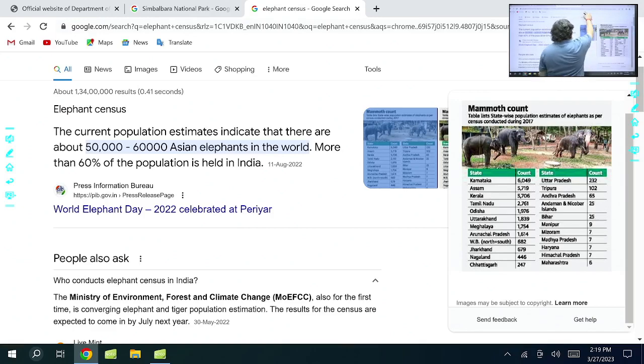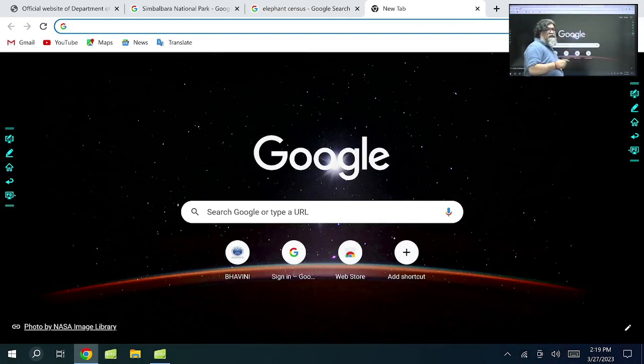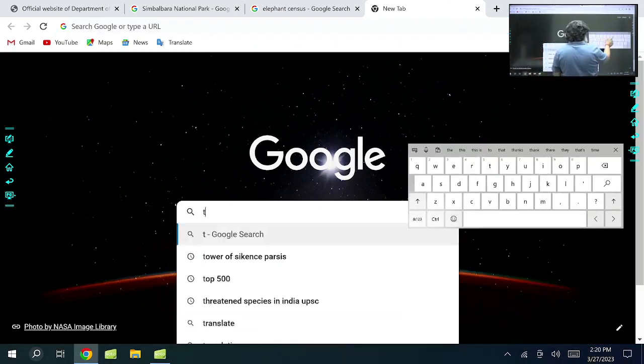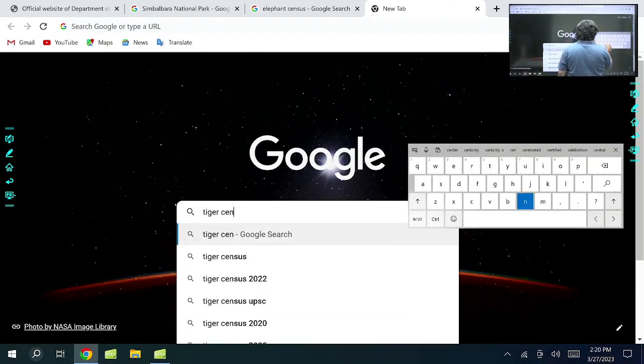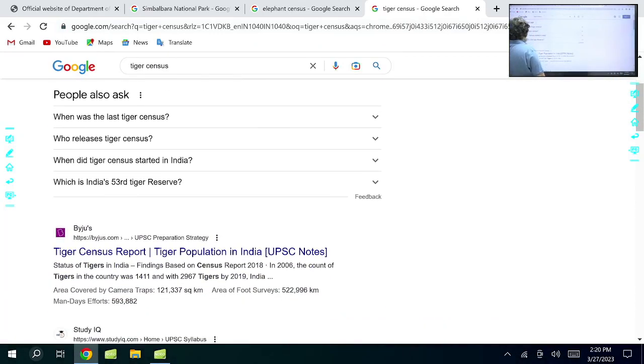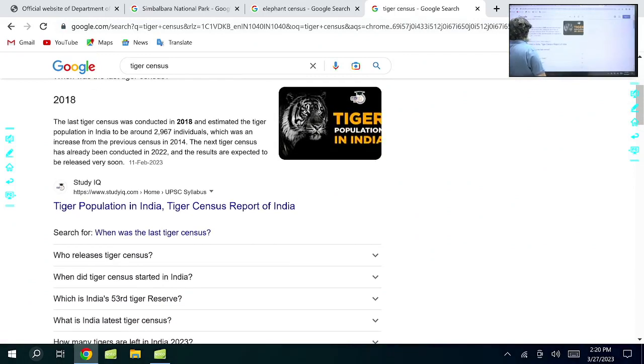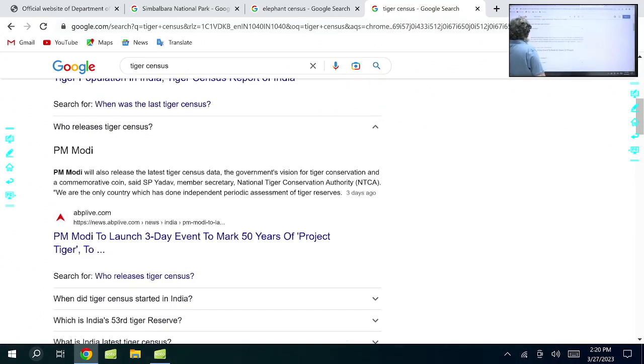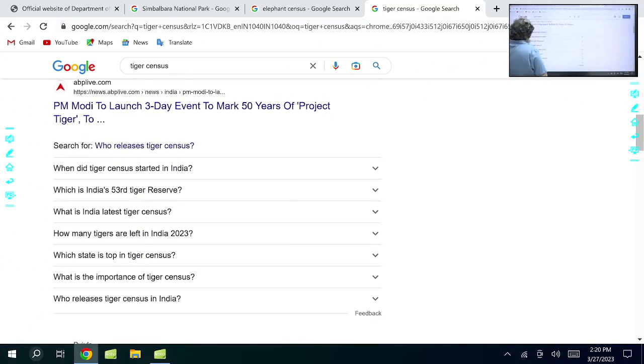Whereas if you take the tiger census, counting of tigers, that happens every 4 years. When was the last tiger census? 2018. Now, again, the new census. Who releases the tiger census? Prime Minister Modi will release that.